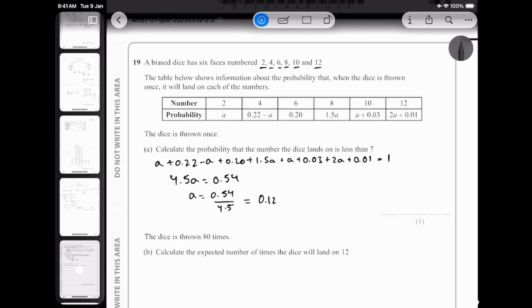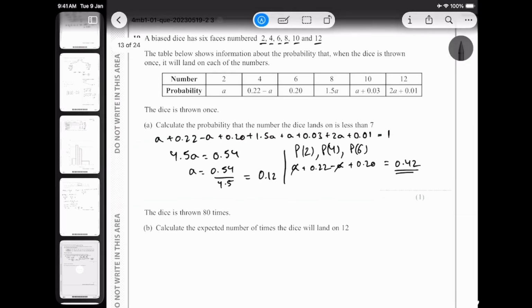Now we need to find the probability that it lands on less than 7. So we need to do the probability of 2, probability of 4, and probability of 6, and combine them together. So we would have a + 0.22 - a + 0.20. We know our a values are going to get cancelled out in this case. So we have this and this cancelled out, and my final answer is 0.42. That is the probability.